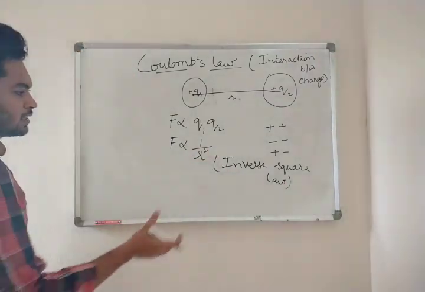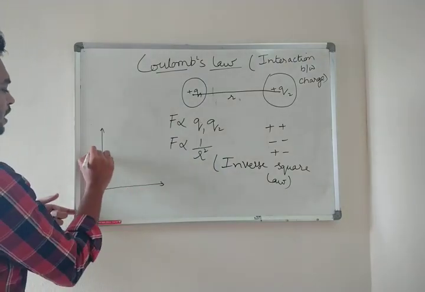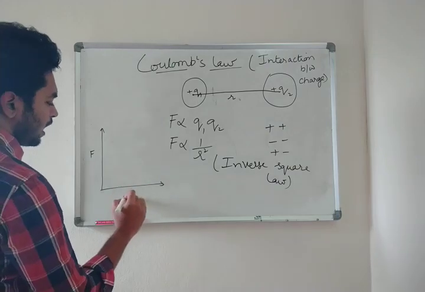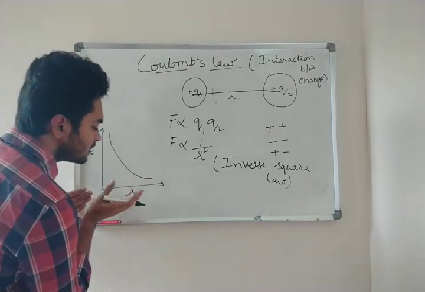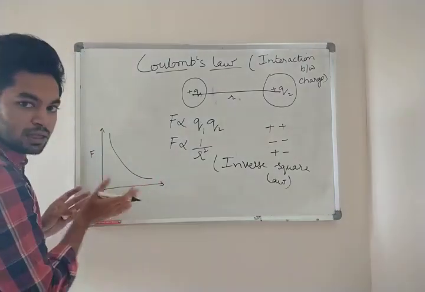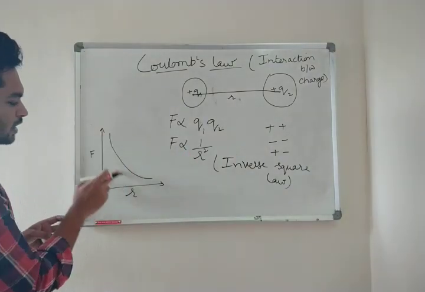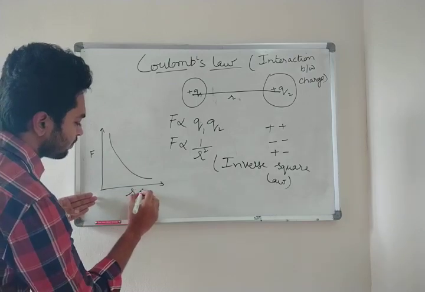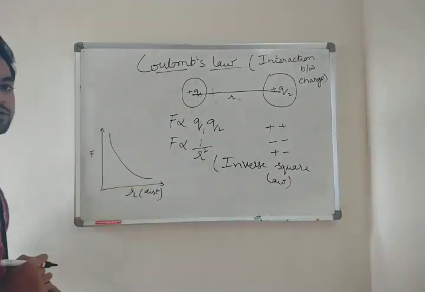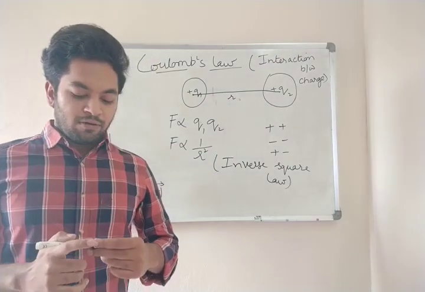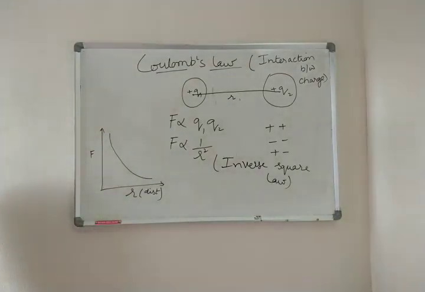Now, regarding this inverse square law, graphically how can you tell? Suppose we take force on the y-axis and r on the x-axis. The graph will be like this. If the distance is increasing, the force gets reduced. You can see the graph: distance r is increasing and force is getting reduced. Right? Okay. Fine. Note this till here. Once copy it down.